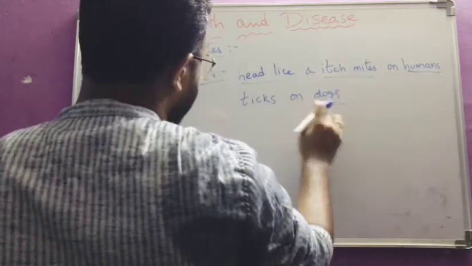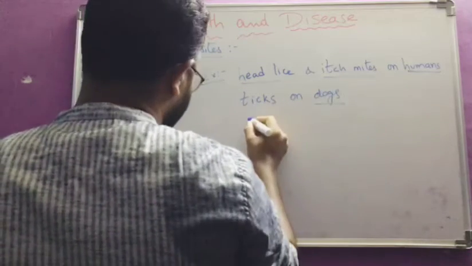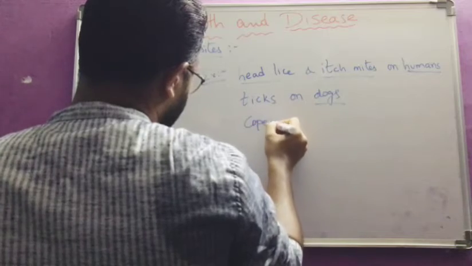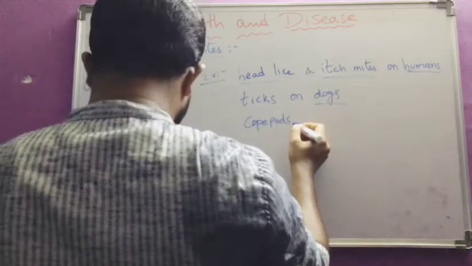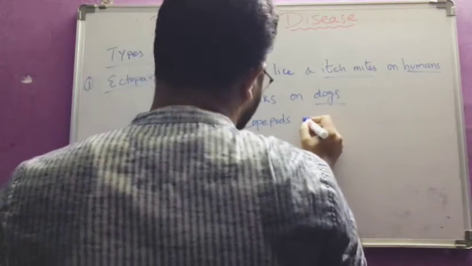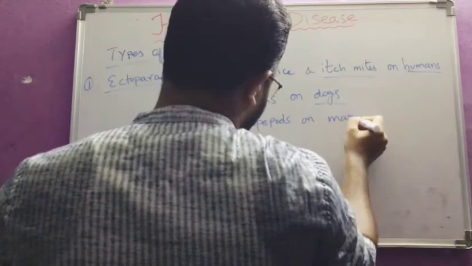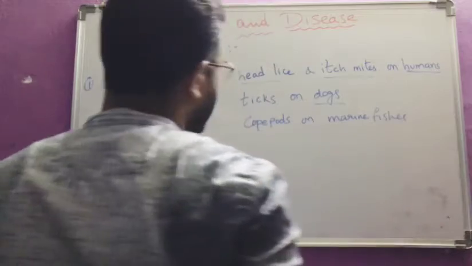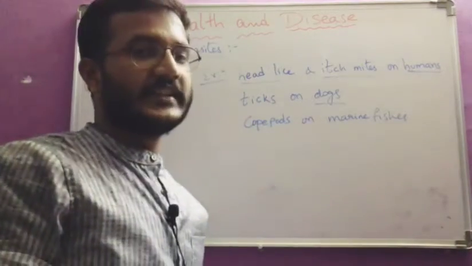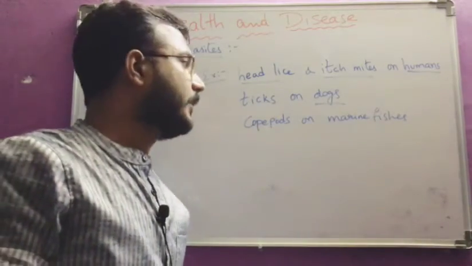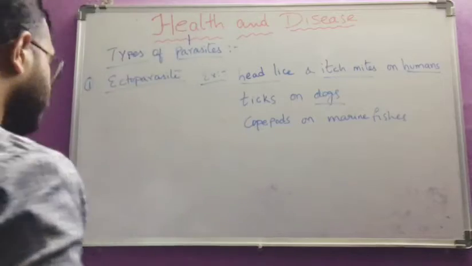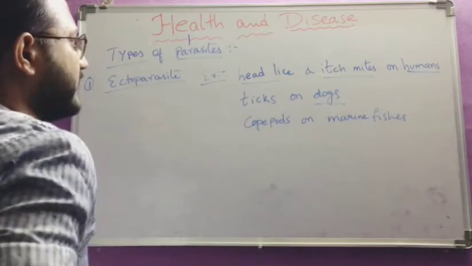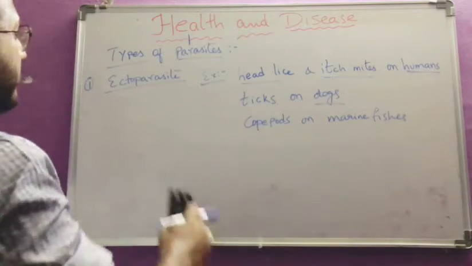So this is the host and this is the parasite, an ectoparasite. Copepods on marine fishes. Copepods are the ectoparasites which live on the surface of marine fishes. These are the ectoparasites that live on the surface of the host.